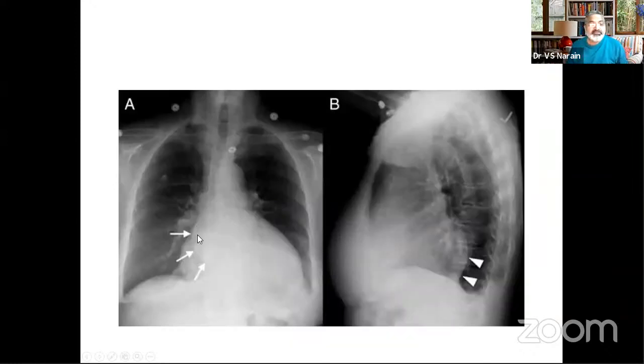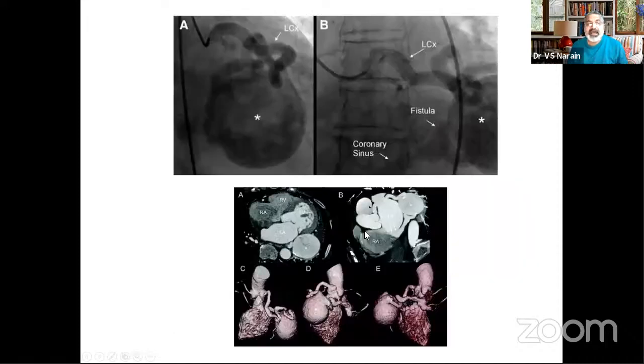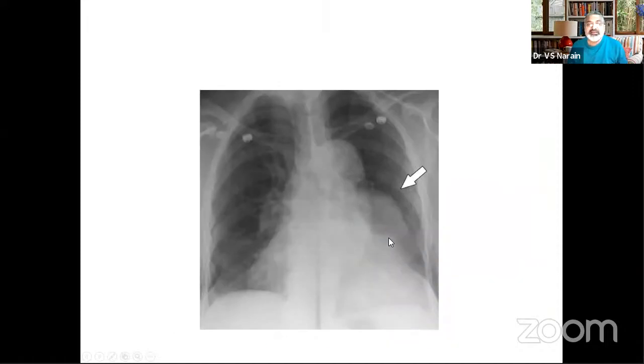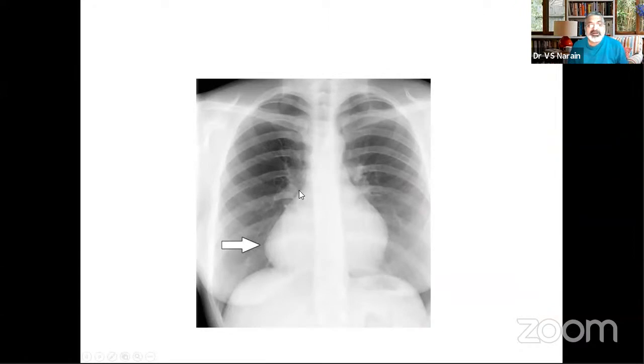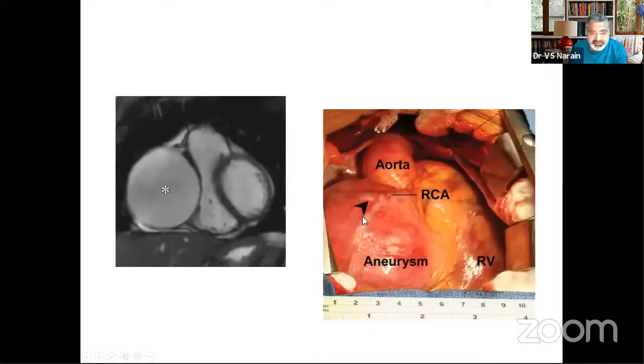You could have something here, something at the back, something in front here, mimicking the right pulmonary artery, mimicking the right atrium, mimicking the left atrium, but this could actually be aneurysms. I'm not saying that you should jump to that diagnosis. But if the examiner prods you and says, can it be something else? Can it be something else? Then you could come out with these curiosities.